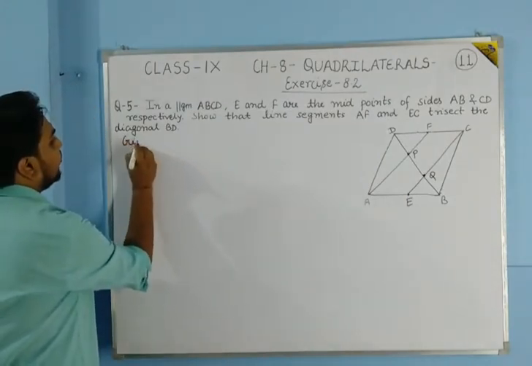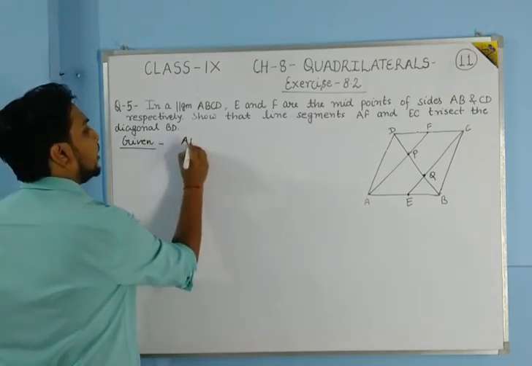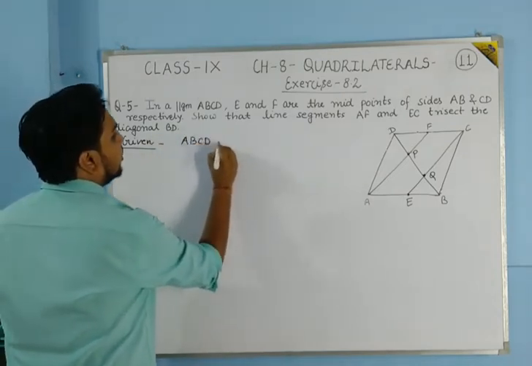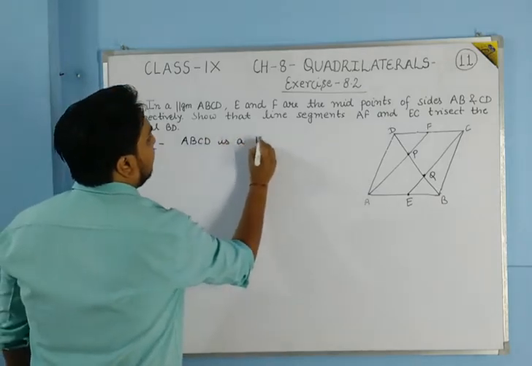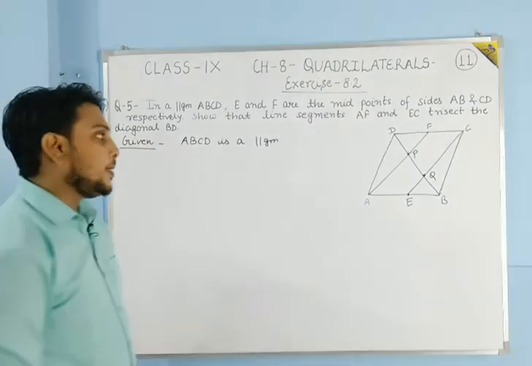Firstly, we'll write what is given here. It is given that ABCD is a parallelogram.